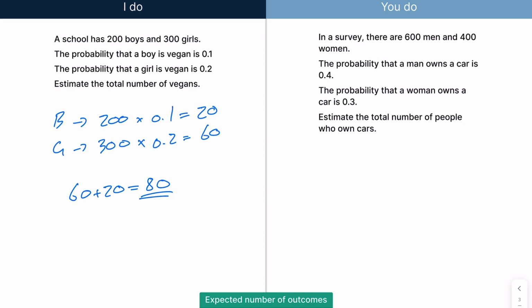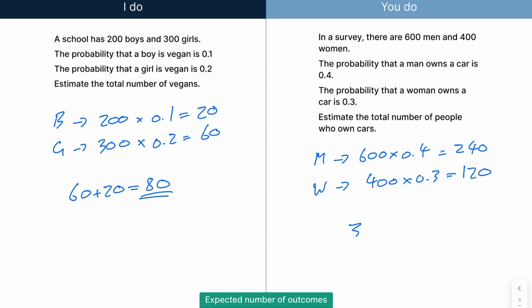So again, hopefully you've pressed pause and had a good example on the right. So we need to estimate the total number of people who own cars. So we have men. We'll use M for that. That's 600 times 0.4. So 600 times 0.4 gives me 240. And then we have women, which is 400 times 0.3. And 400 times 0.3 is 120. And if I add that together, that will give me 360 in total.